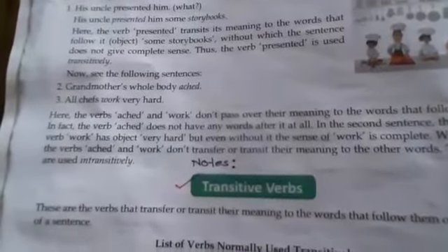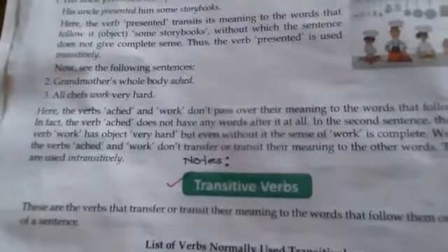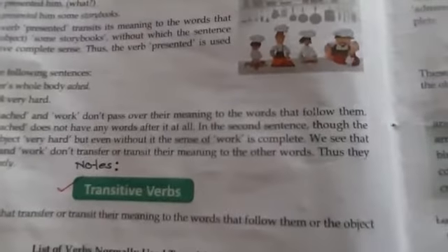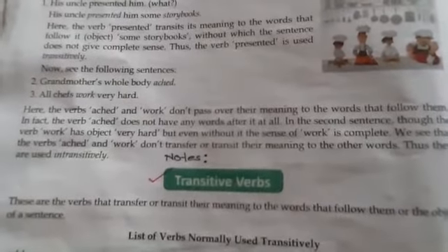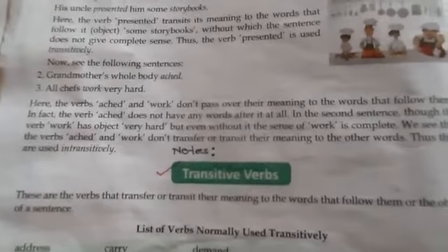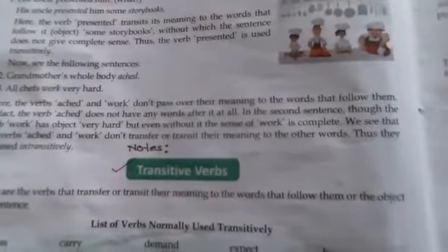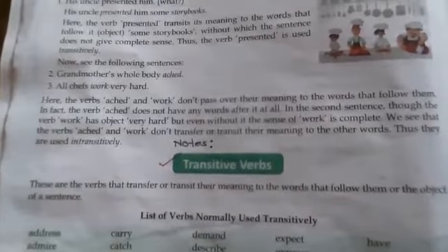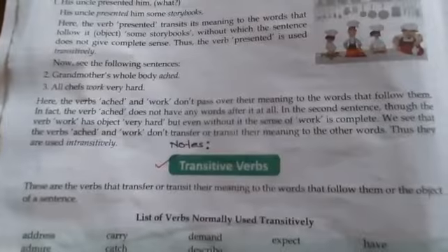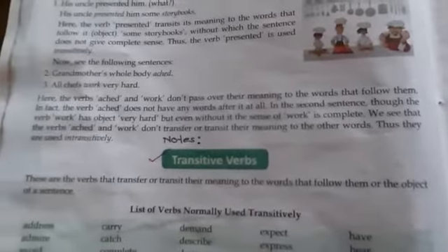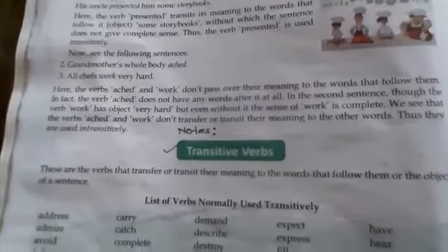In fact, the verb ached does not have any words after it at all. In the second sentence, though the verb work has the phrase very hard after it, even without it, the sense of work is complete. We see that the verbs ached and work don't transfer or transit their meaning to other words. Thus, they are used intransitively.